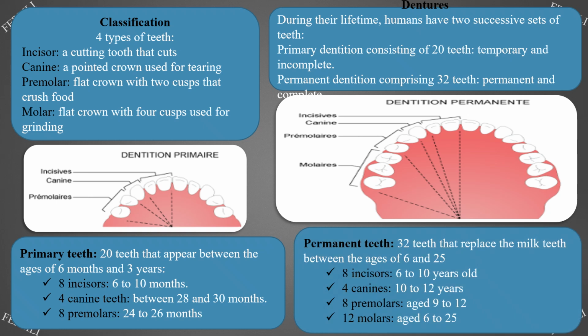Permanent teeth: 32 teeth that replace the milk teeth between the ages of 6 and 25. 8 incisors, 6 to 10 years old. 4 canines, 10 to 12 years. 8 premolars, aged 9 to 12. 12 molars, aged 6 to 25.